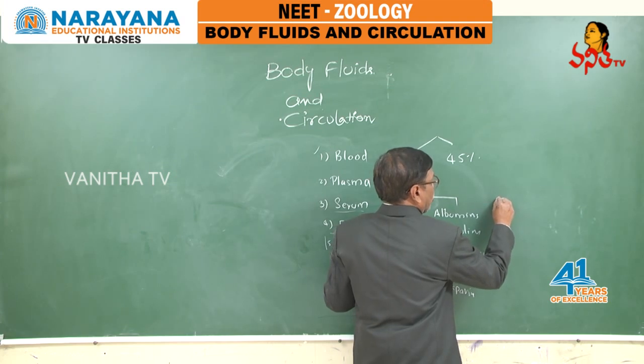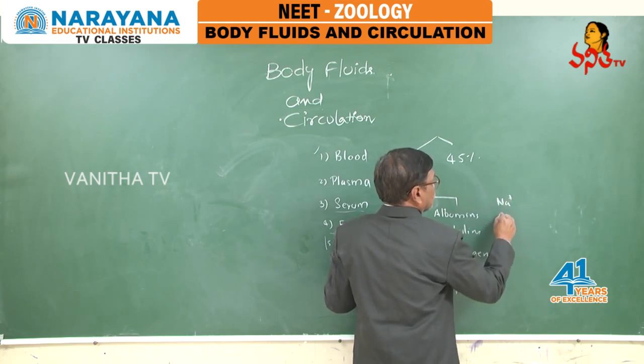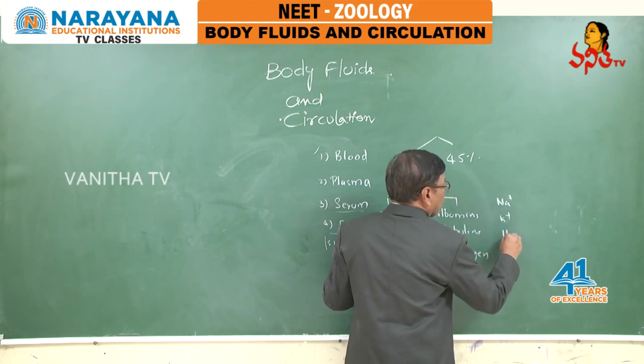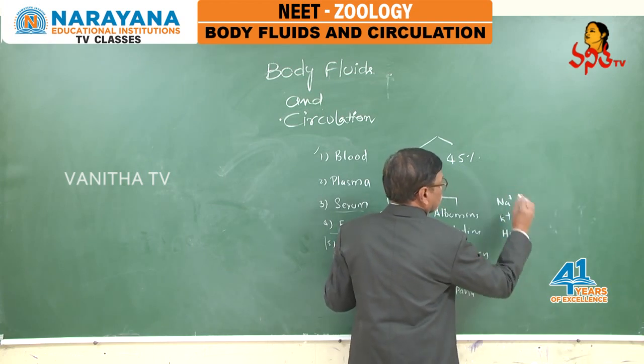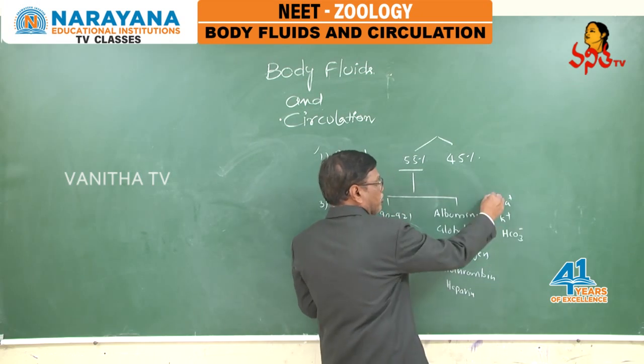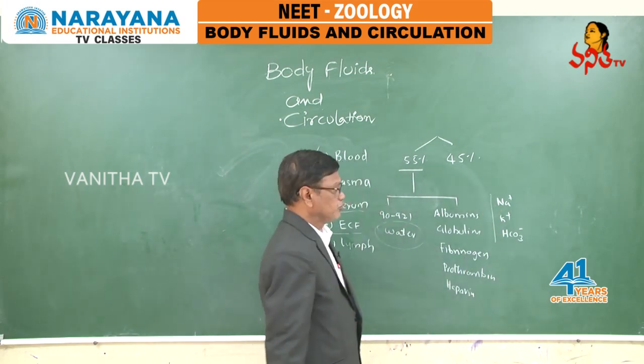Next, some electrolytes like sodium, potassium and bicarbonates are present. These are electrolytes.